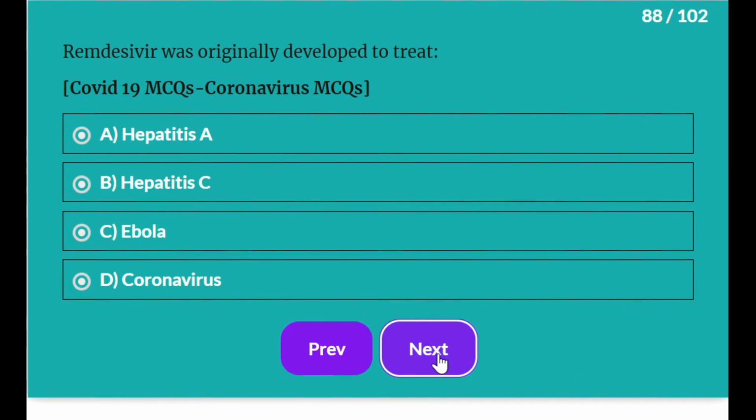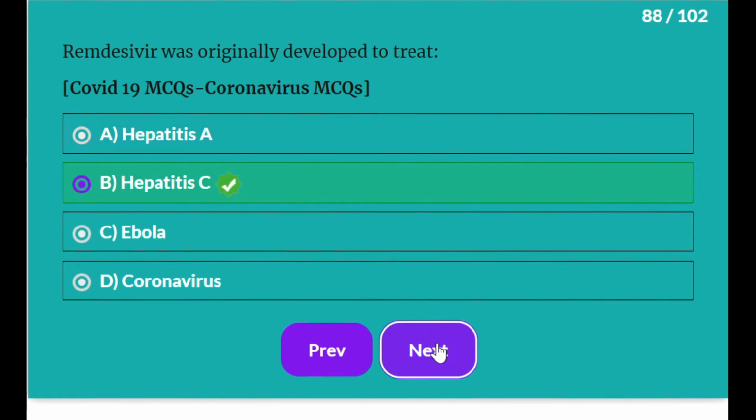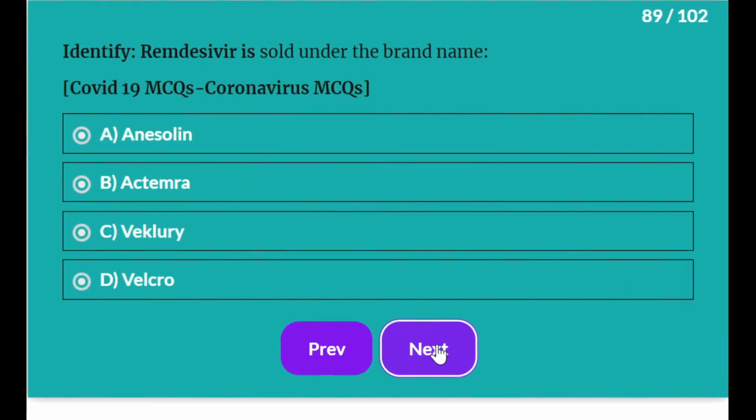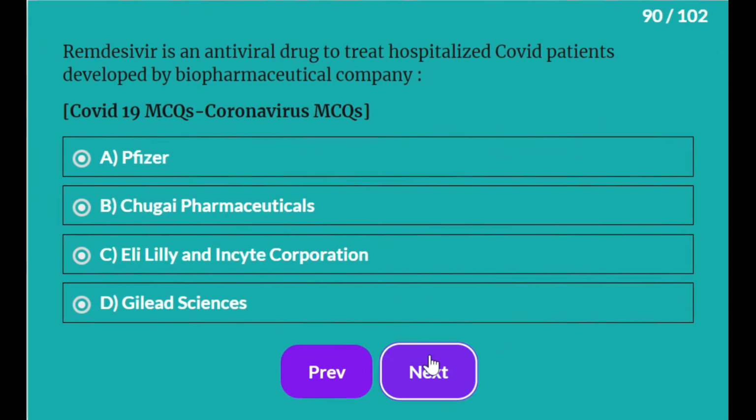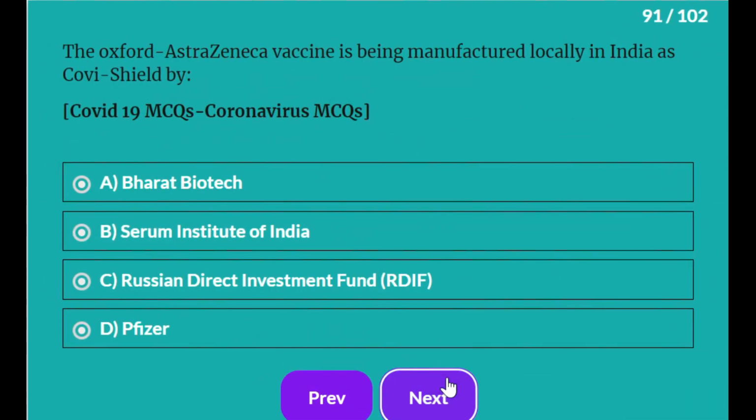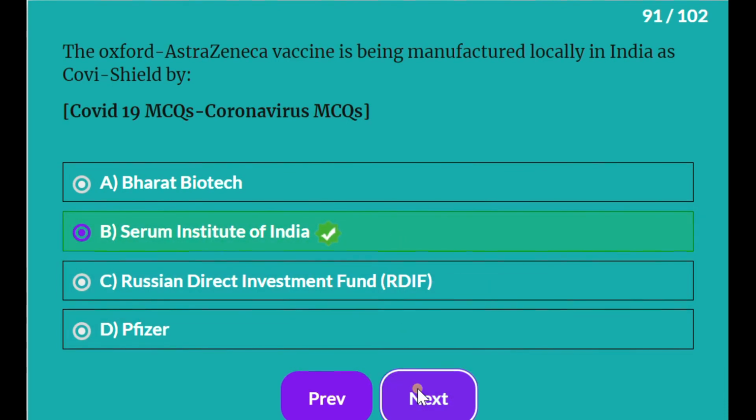Remdesivir was originally developed to treat hepatitis C. Identify, Remdesivir is sold under the brand name Veklury. Remdesivir is an antiviral drug to treat hospitalized COVID patients developed by a biopharmaceutical company, Gilead Sciences. The Oxford AstraZeneca vaccine is being manufactured locally in India as Covishield by Serum Institute of India.